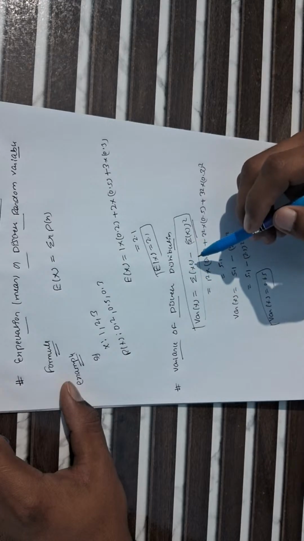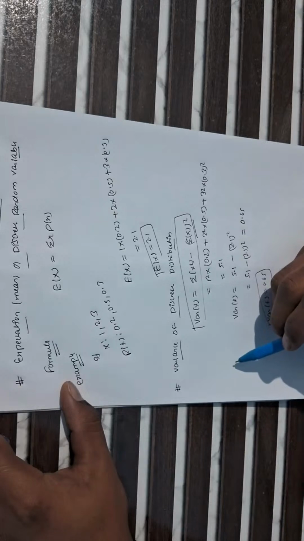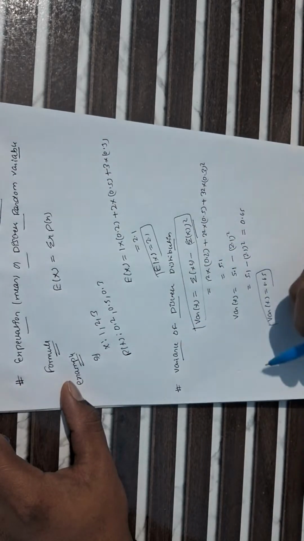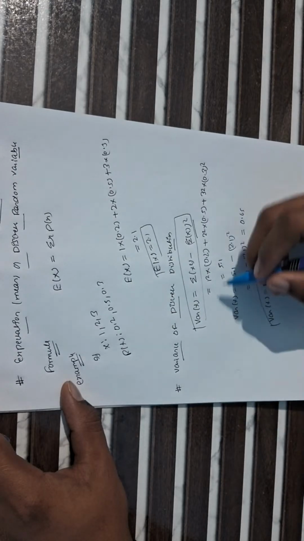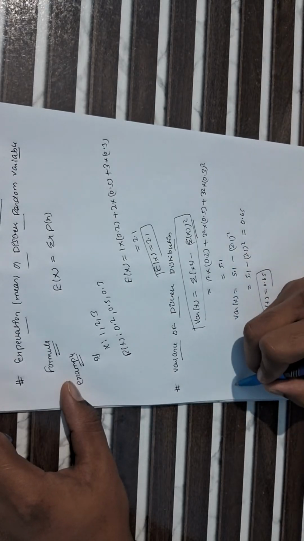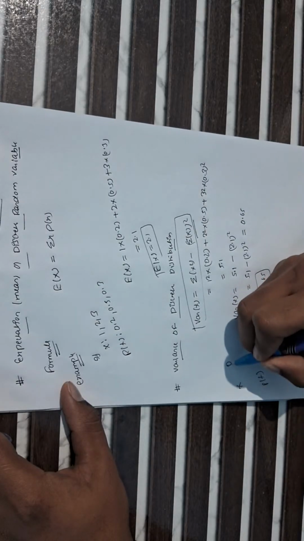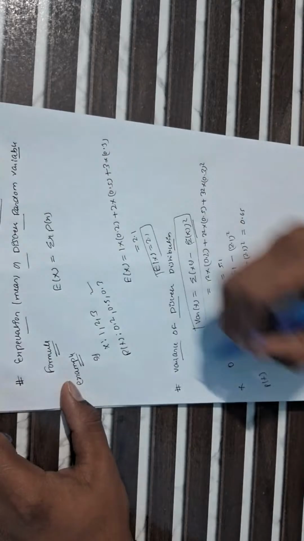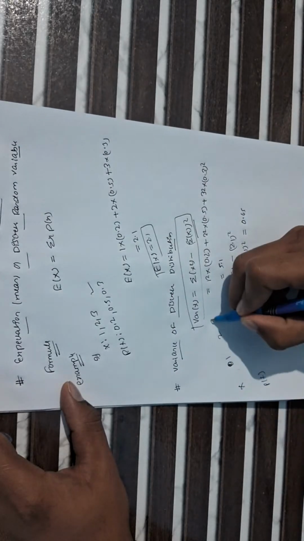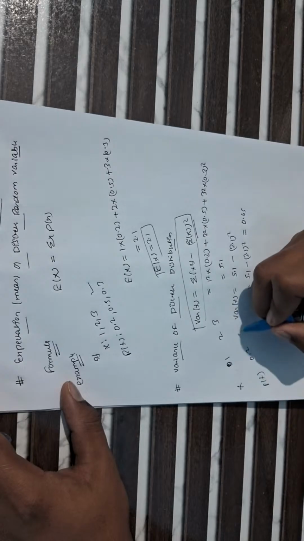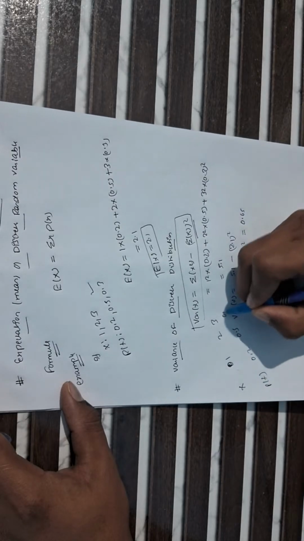Or, for better understanding, you can write it in table form, with particular values of x as 1, 2, 3 and p of x. I'll give you an example. This is x and this is p of x. So this is 1, 2 and 3. The particular value is 0.1 at x equals 1, this is 0.5 and this is 0.3.